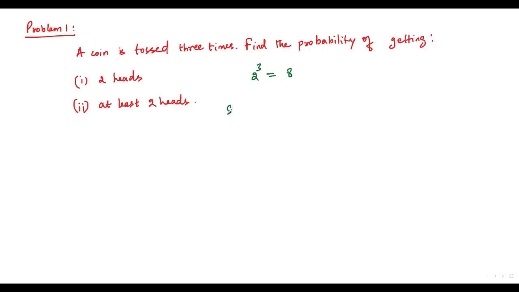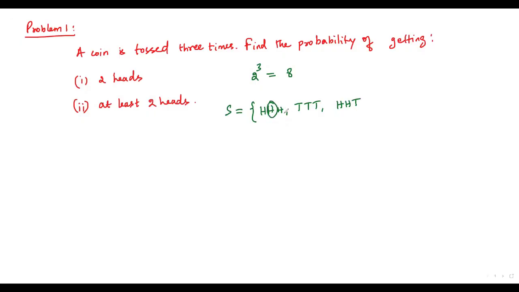First we have to write the sample space, which contains all possible outcomes. Here I may get head in the first time, head in the second time, head in the third time, or tail in the first time, tail in the second time, tail in the third time, or head in the first time, head in the second time, and tail in the third time. Let me take this particular outcome. In this outcome, I am going to replace each H by T. So I just replace the last H by T, then I got the outcome HHT.